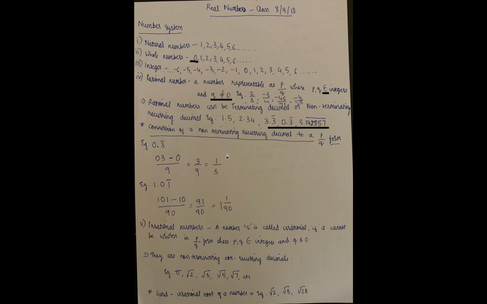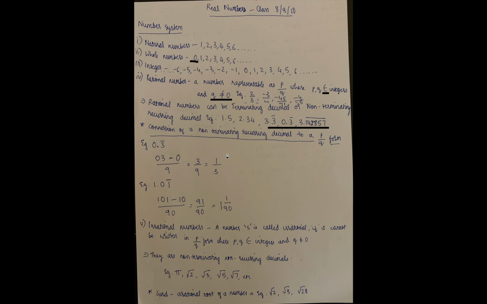Next is reciprocal or multiplicative inverse. Multiplicative inverse is when two rational numbers are multiplied and the answer is 1. How is that, you may ask? For example, 3 by 4 multiplied by its reverse, 4 by 3, will cancel out and give 1. So that is the multiplicative inverse.